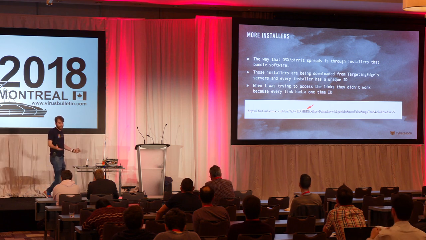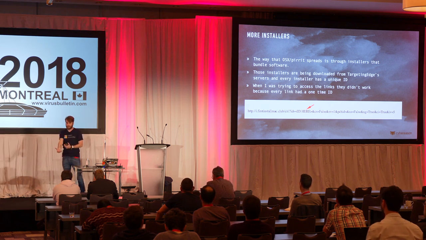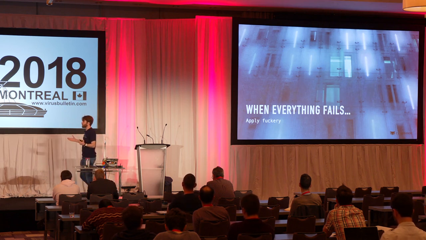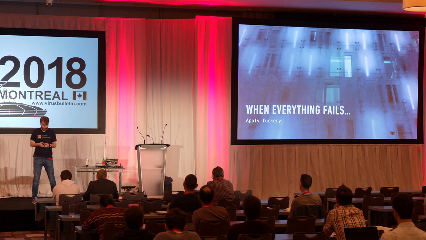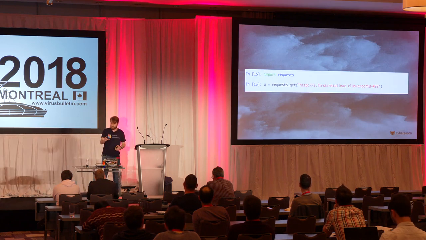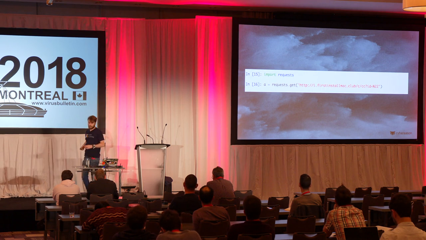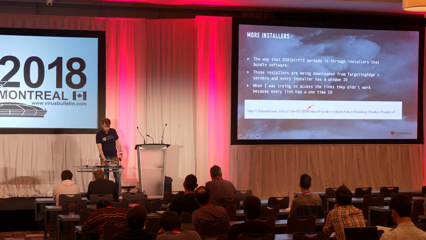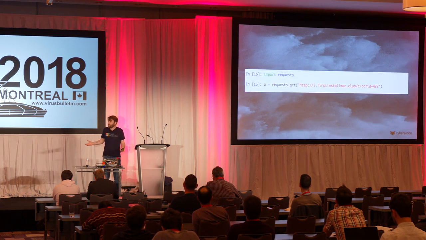So at that point, I was kind of stuck because I had something, but I couldn't get it to work. So what I did is basically my life motto: when everything fails, apply fuckery. So I just took that whole URL, shoved it into Python, and I just said, OK, requests.get. And I tried to request that URL, but instead of putting that long ID here, I just put a single quote, just a single quote. And I said, I wonder what's going to happen if I'll send that request.